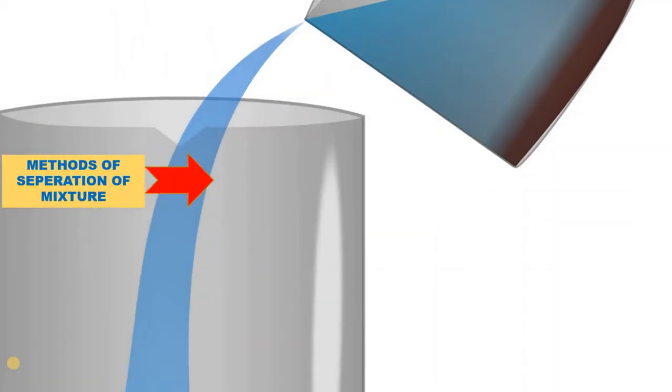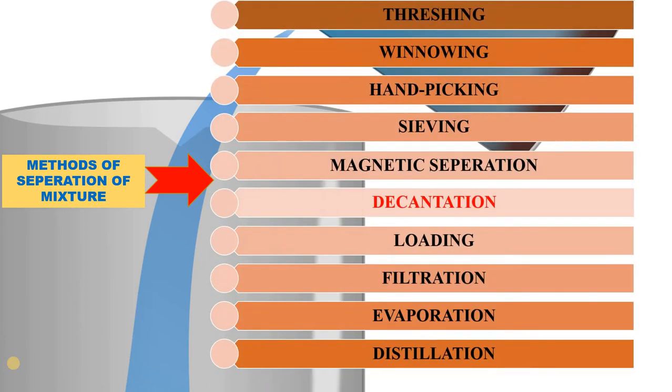From our previous classes, we have learned that there are 10 different methods of separation of mixture. This method of separation of mixture is based on the physical properties of the mixture. We have already learned about threshing, winnowing, hand picking, sieving and magnetic separation.